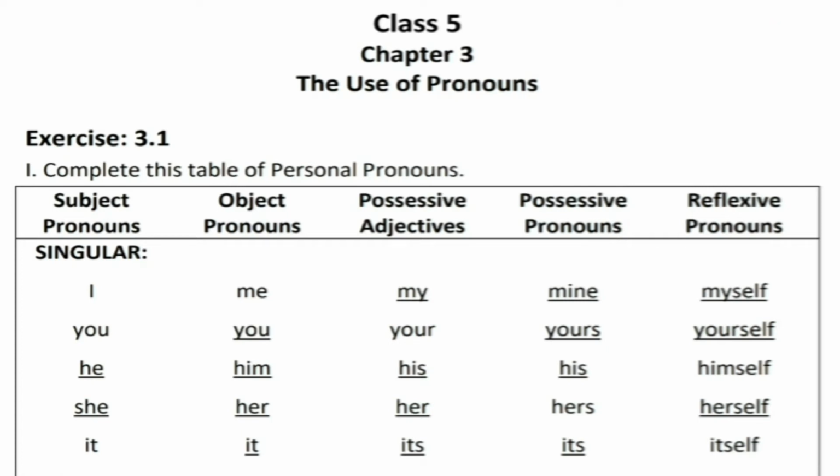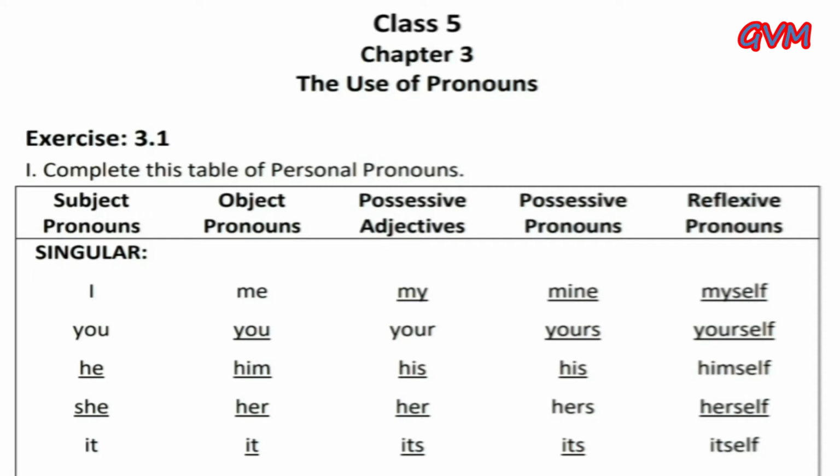Here is the table. First one is subject pronoun, object pronoun, possessive adjective, possessive pronouns, and reflexive pronoun. First, singular form, I, object pronoun, me, possessive adjective, my, possessive pronoun, mine, reflexive pronoun, myself. You, your, yours, yourself.